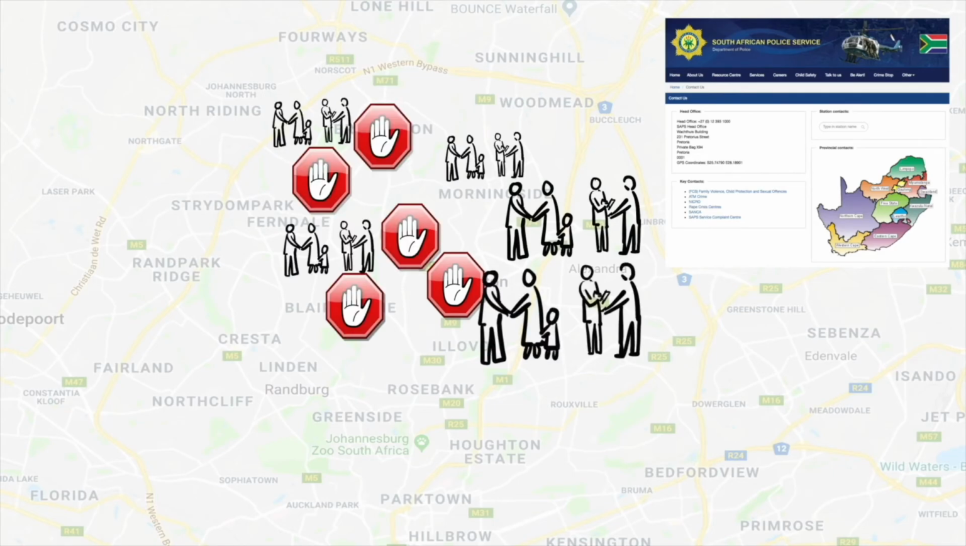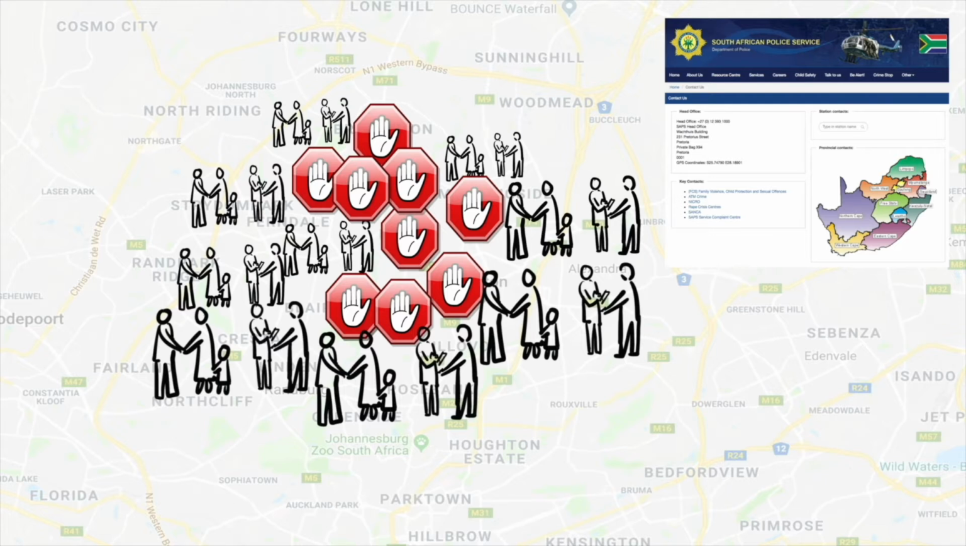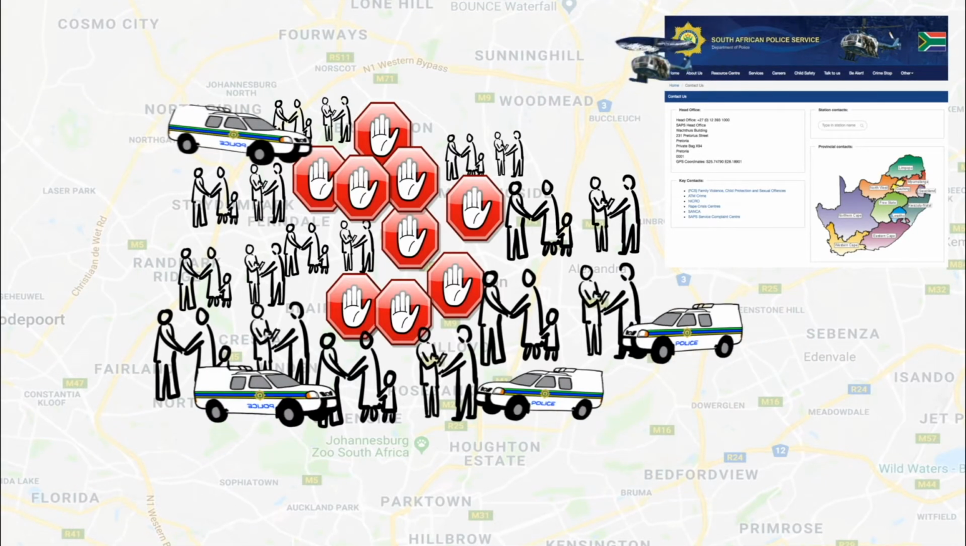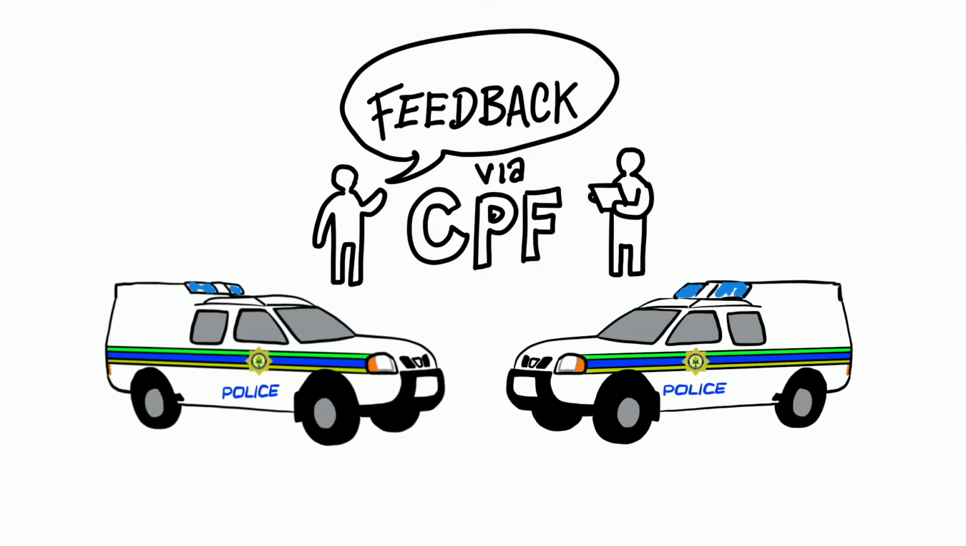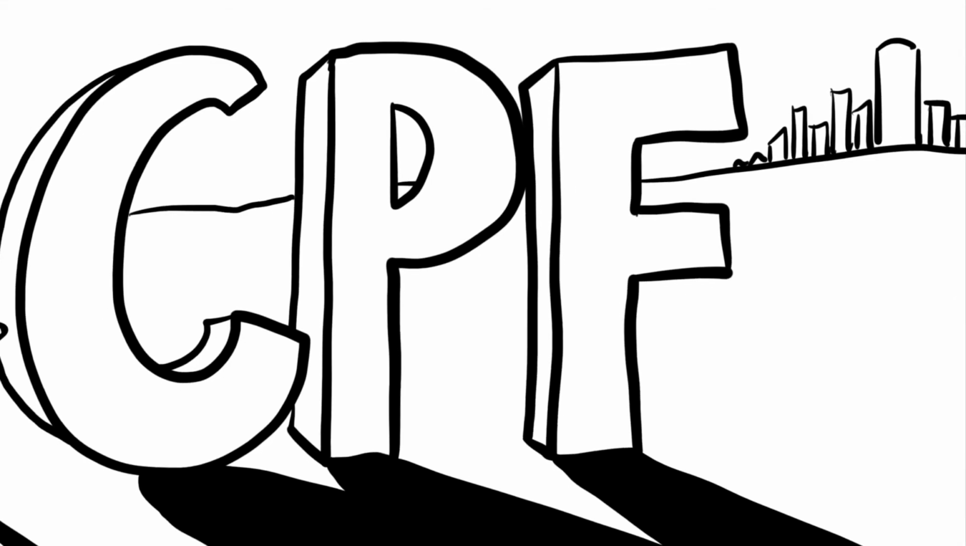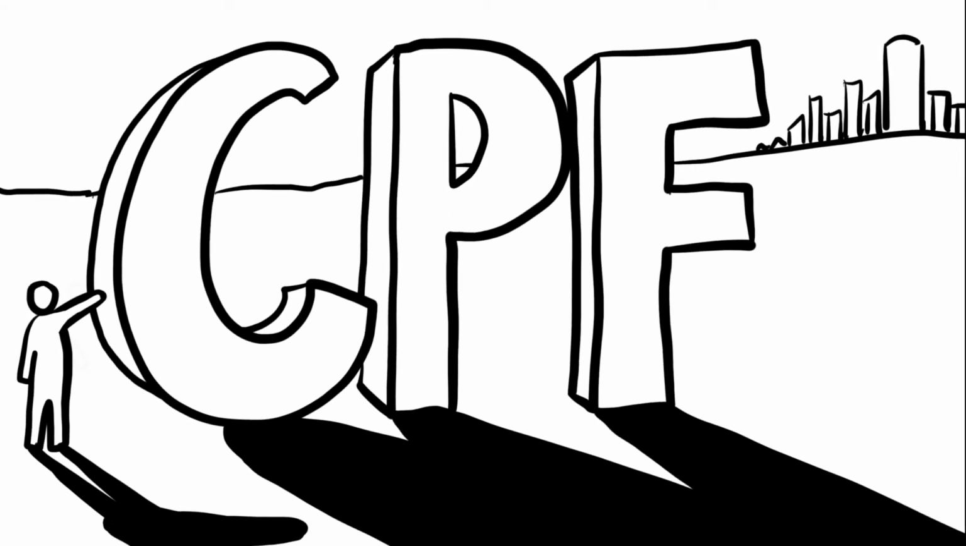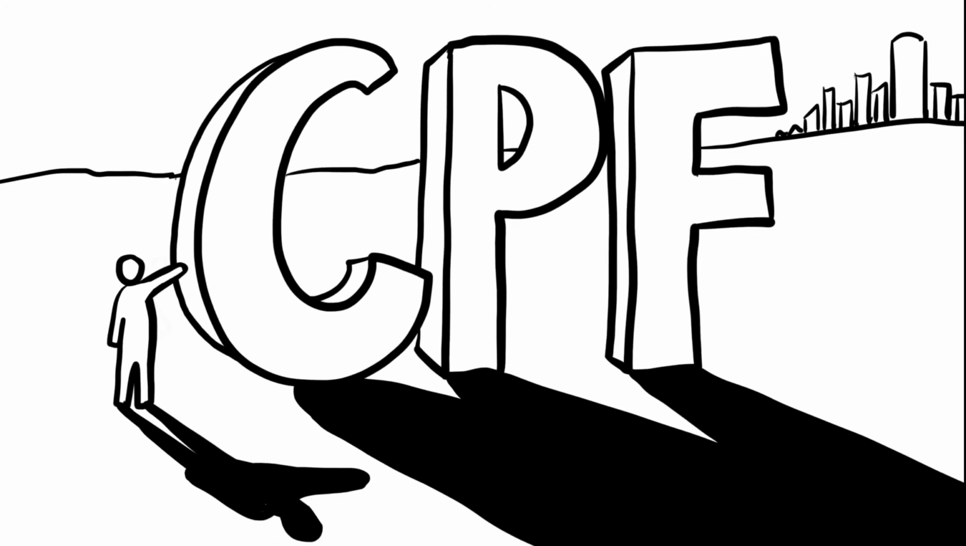This enables SAPs to target areas where there are crime problems. It also allows SAPs to better allocate resources to where they are needed. Communities need SAPs, and SAPs need communities, where communities report crimes and provide SAPs with feedback via their CPFs. The crime rates have significantly reduced, residents are safer, and the communities thrive.